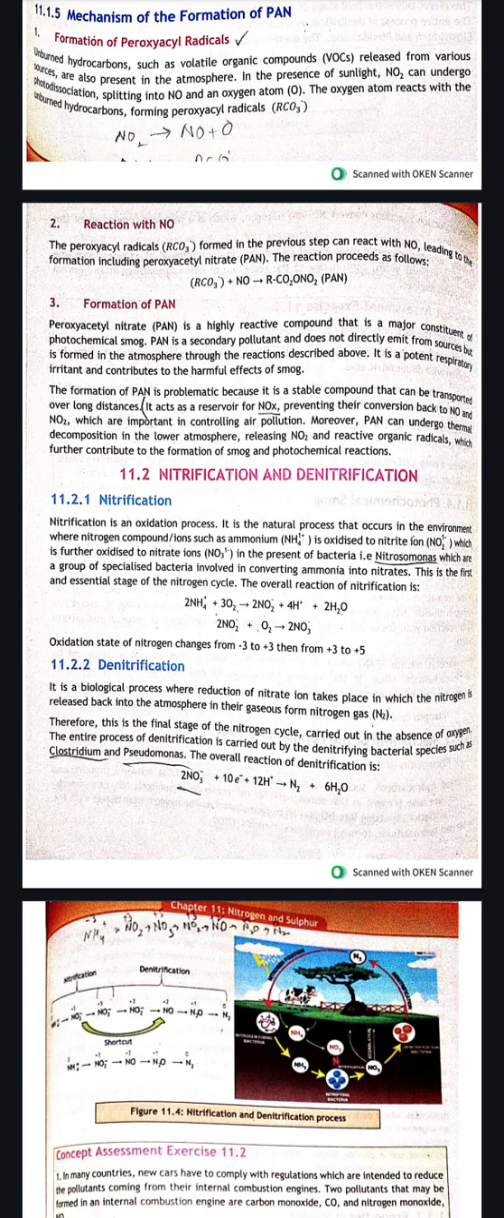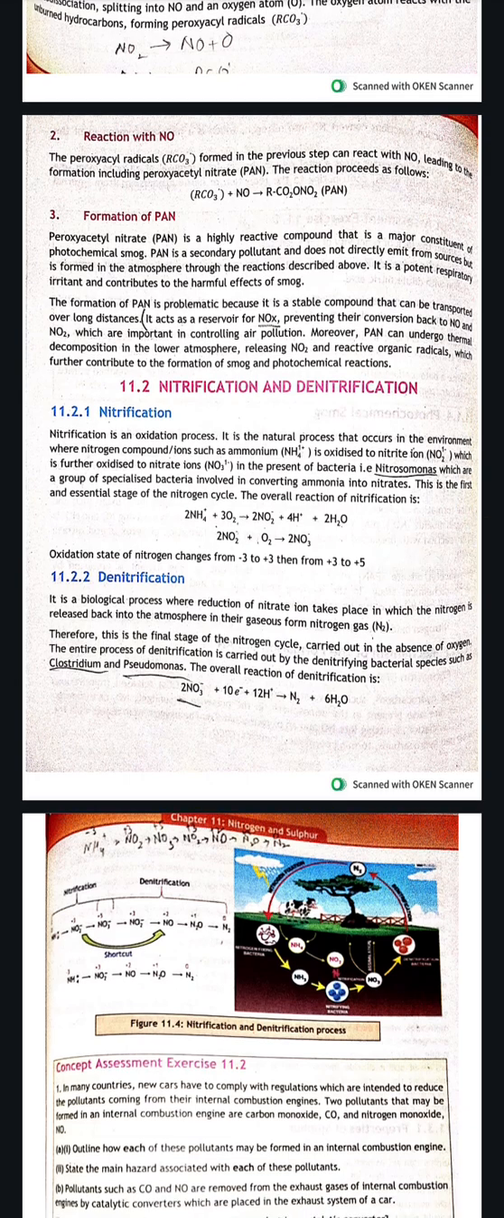It has RC3 oxygens and NO2. So it's the easiest way to learn it: RC3 oxygens NO2, which is a PAN. PAN is a peroxyacetyl nitrate, and it's a highly reactive compound and is a major constituent of photochemical smoke. It's a secondary pollutant and isn't directly emitted, but it is formed by the above reactions. It is a potent respiratory irritant and it contributes to harmful effects of smoke.